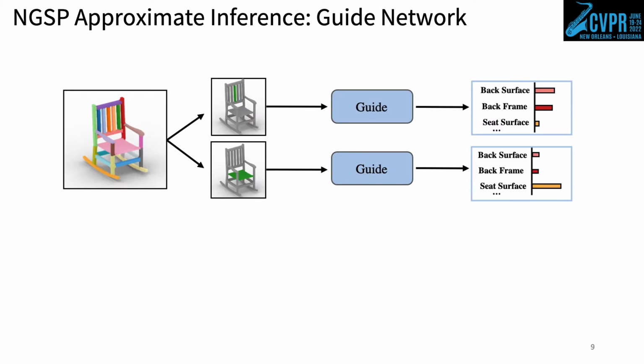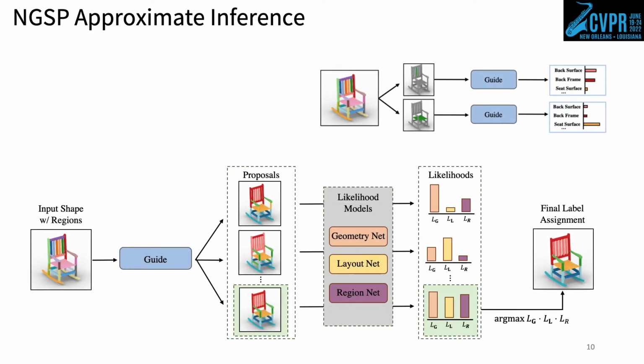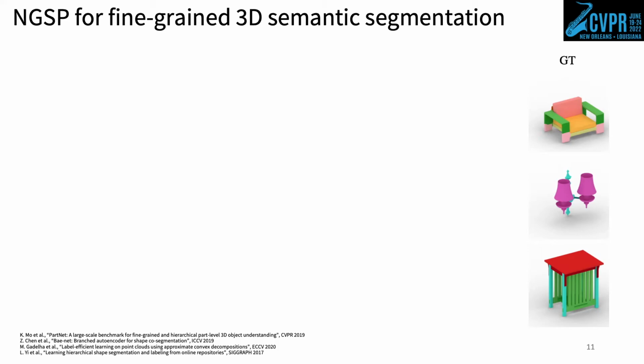To guide the search towards high probability label assignments, we use a guide network that learns to locally approximate the posterior by independently predicting the probability of each possible label for each region. At inference time, NGSP creates a set of proposals by using the guide network to sample the top k label assignments to the input shape. Each proposal is then evaluated under the full likelihood, and NGSP selects the highest probability assignment within this set.